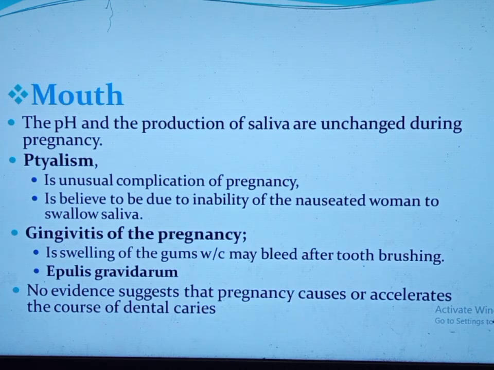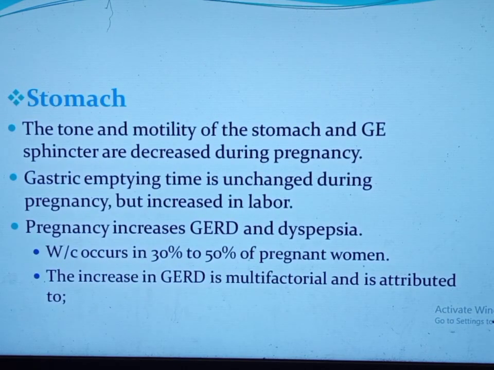Gingivitis of pregnancy is swelling of the gum during pregnancy. And there is epulis gravidarum, which is a tumorous gingivitis associated with profuse blood loss with touching, like toothbrushing. If you see the stomach, the tone and the motility of the stomach and the gastroesophageal sphincter are decreased during pregnancy. The gastric emptying time is unchanged, except in labor, when gastric emptying time is increased. So this increment of gastric emptying time in laboring mothers will increase the risk of regurgitation and aspiration with the use of general anesthesia in laboring mothers.